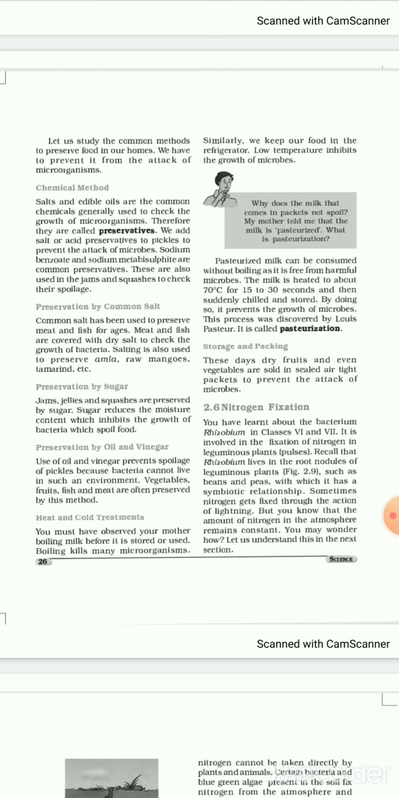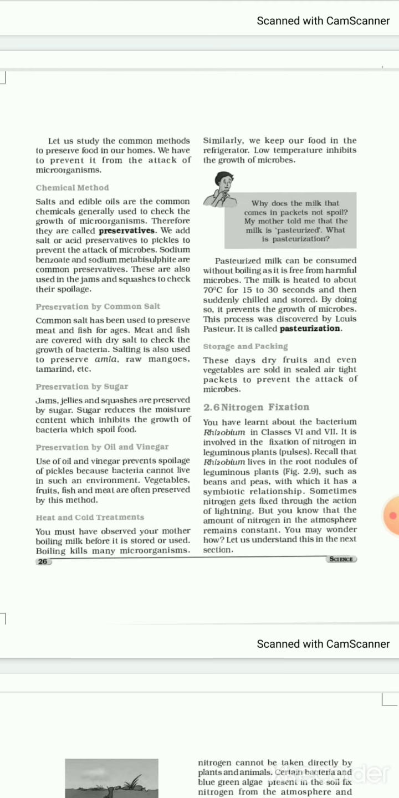Next, meat and fish are also being preserved. They are being covered with the dry salt to check the growth of the bacteria. Salting is also used to preserve the amla, raw mangoes, tamarind, etc., which we generally use daily at our homes. Is it? How a tamarind, they are kept with salt so that the microorganisms cannot spoil the food item.